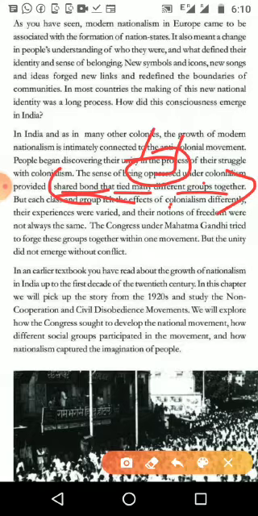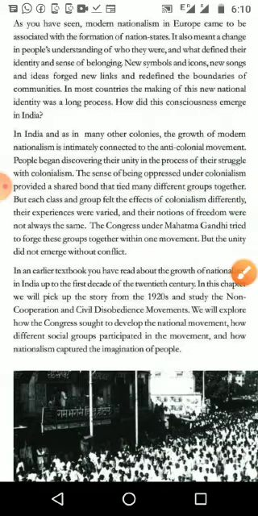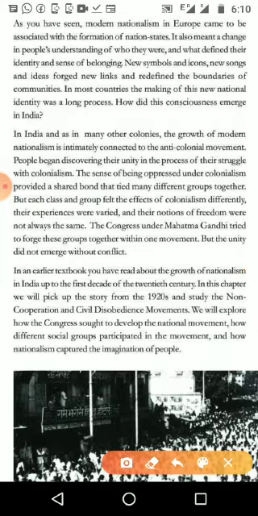But each class and group felt the effect of colonialism differently. Their experiences were varied, and their notions of freedom were not always the same. Each people suffered in a different way, but they had a bond within that particular group.